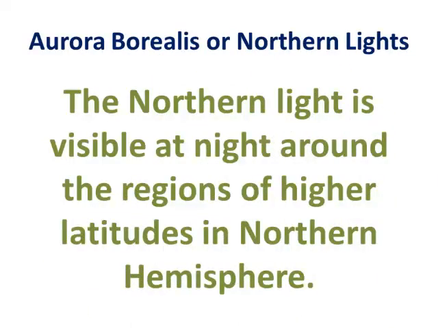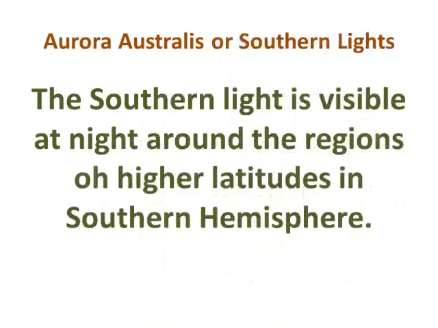Aurora borealis or northern lights. The northern light is visible at night around the regions of higher latitudes in northern hemisphere. Aurora australis or southern lights. The southern light is visible at night around the regions of higher latitudes in southern hemisphere.